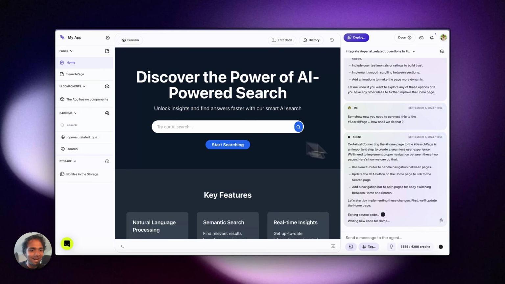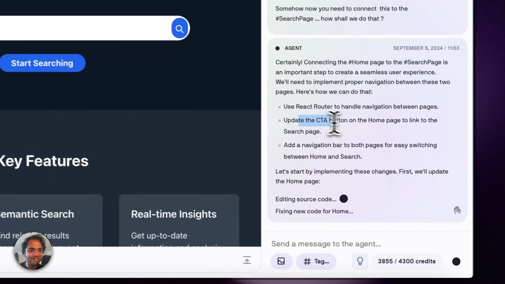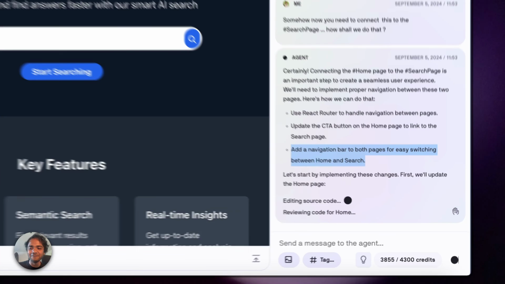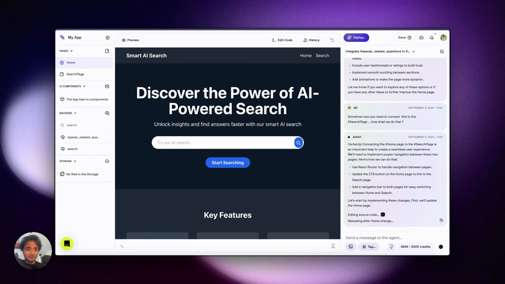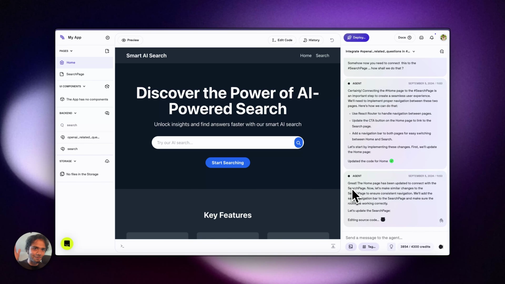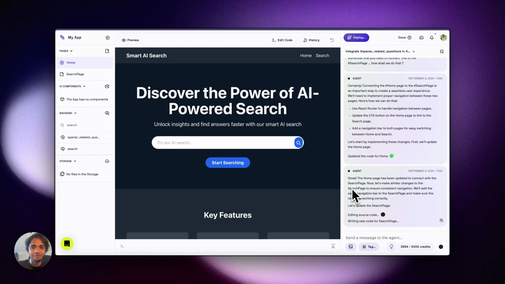Use React Router to handle navigation between pages. Update the CTA button on the home page to link to the search page. Add a navigation bar to both the pages for easy switching between home and search page. Okay. Let the AI do everything. So we skip this idea of having the user login portal. We just skip it for the time being. But I have another video as well where I show how to build a login portal. So we can do that.